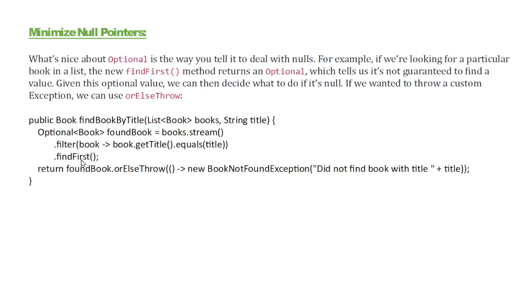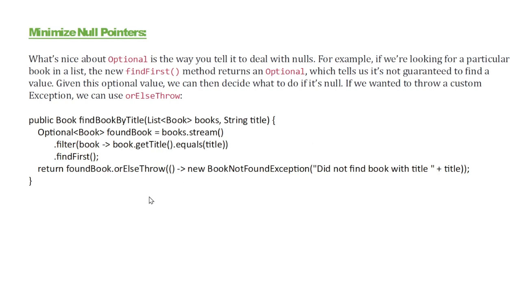If it's not there, what can we do? The result is of Optional type, so foundBook is an Optional. On top of this Optional type, you can apply methods like orElseThrow. This is an existing predefined method. If it is not there, it lets you decide what to do. You can throw a custom exception using the orElseThrow method. What do you want to throw? new BookNotFoundException: didn't find the book with title.